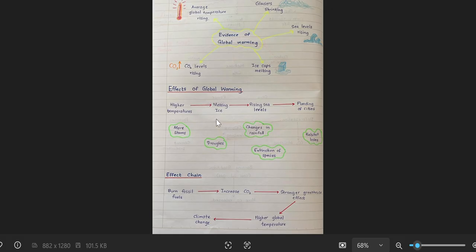Then another thing is the droughts. Why? Too much heat. Areas that don't get enough rain are running out of water resources, and then there will be droughts. Then changes in rainfall. Even rainfall patterns are changing. Sri Lanka used to be a country with two monsoonal rain seasons. But now, if you take the 12 months, almost 9 to 10 months we are experiencing rain. So we can see that the rainfall patterns have changed.